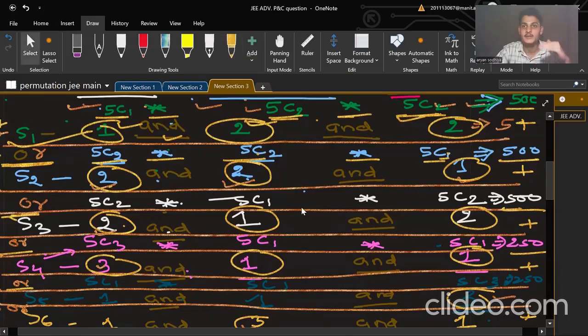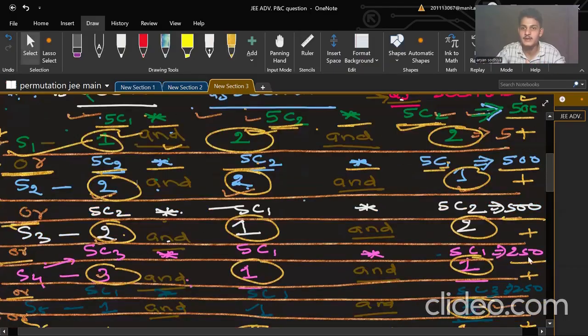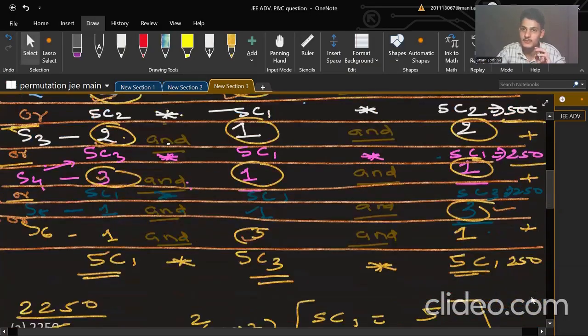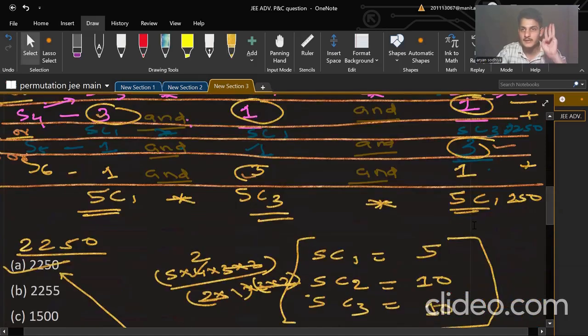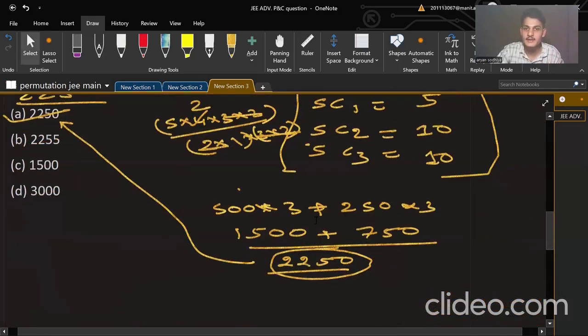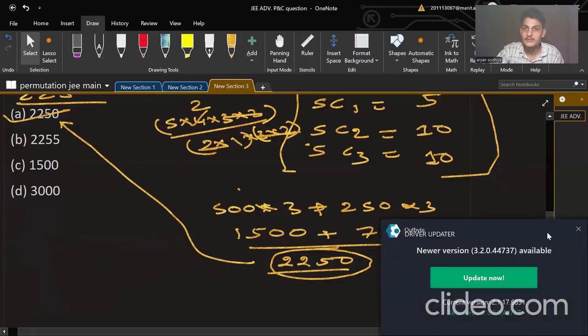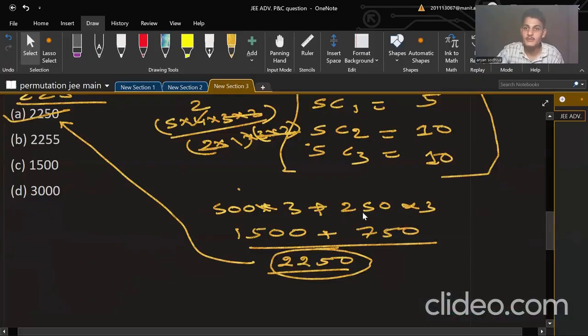Now, but these six scenarios are in OR condition. So we will add 500 plus 500 plus 500 plus 250 plus 250 plus 250. In that manner, 500 is coming three times. So 500 into 3. 250 is coming three times. So you will multiply 250 into 3. 500 into 3 comes to be 1500 and 250 into 3 comes to 750 and you will add both of them and you will receive the answer as 2250.